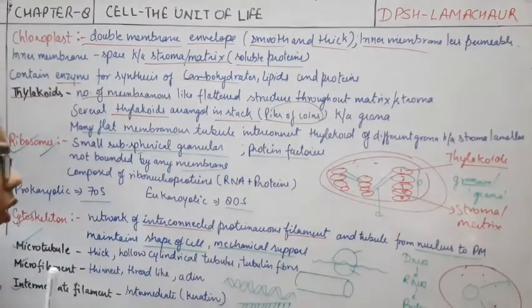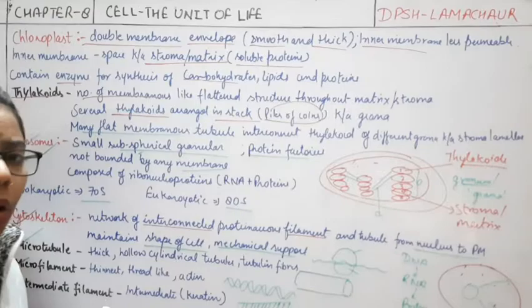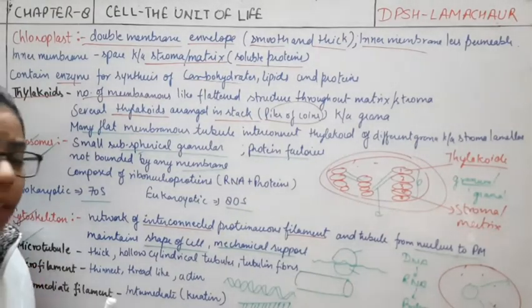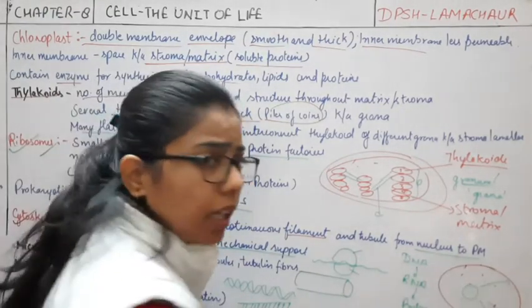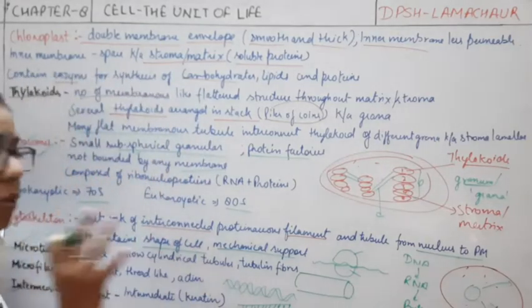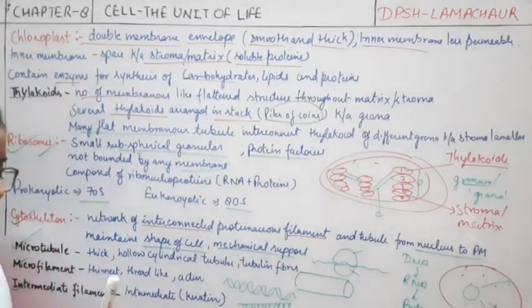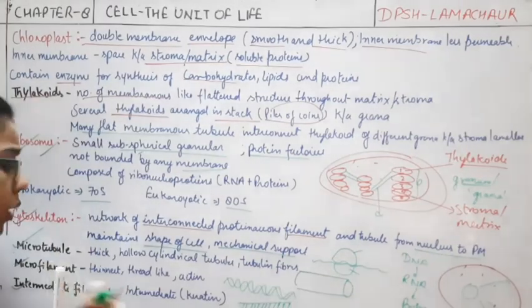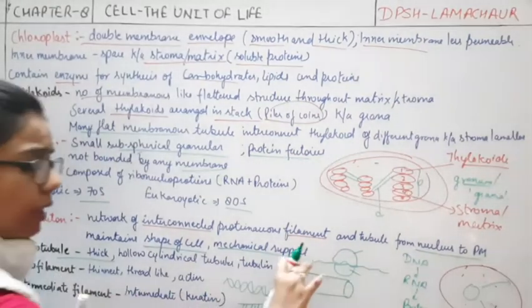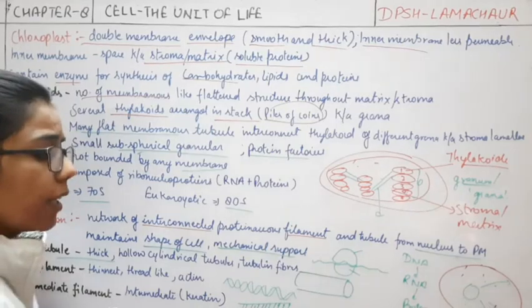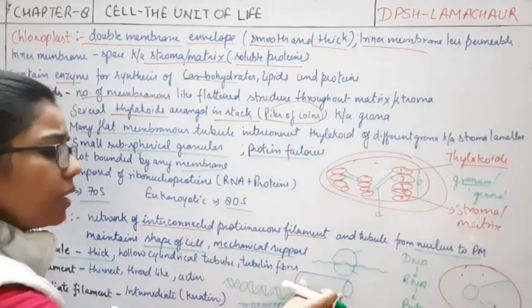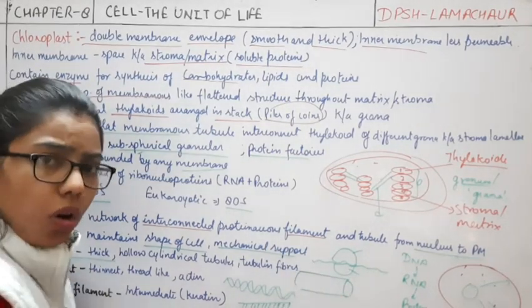All these three types of cytoskeleton can be present inside the eukaryotic cell, providing support to the cell. So how do they provide support? Microtubule is thick, as you can see from the diagram, and it is a hollow cylinder.